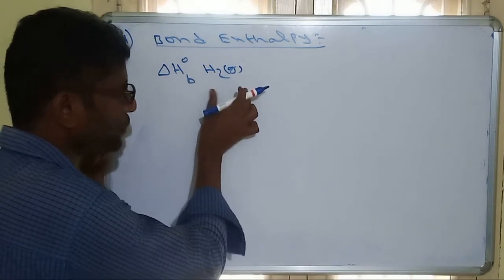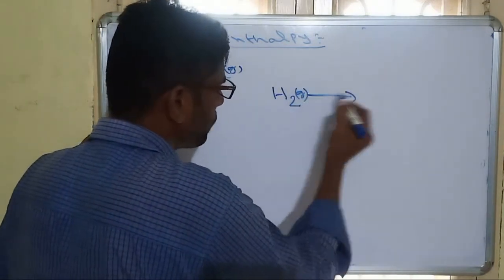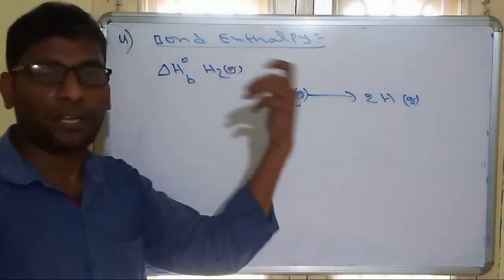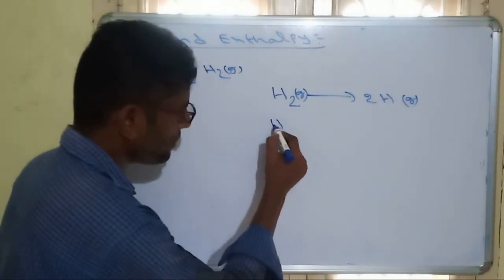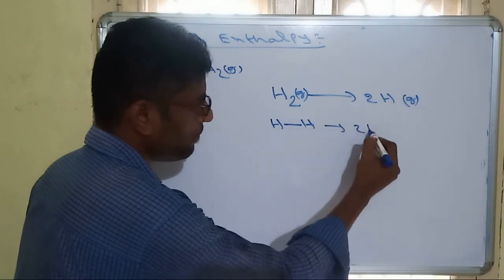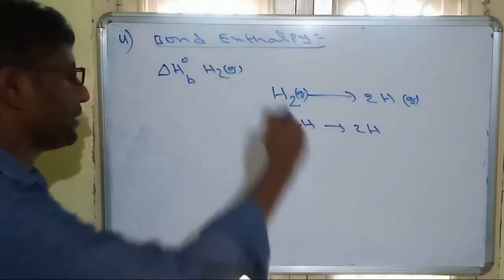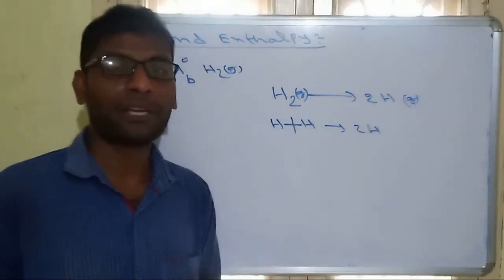Bond enthalpy of H2 means we have to break H2 gas into 2 hydrogen atoms. In this, how much energy is changing? That is called bond enthalpy, because H2 contains 1 mole of bond, which gets converted to 2H. To break this bond, how much energy is required? That is called bond enthalpy. Sometimes it is called bond dissociation enthalpy.